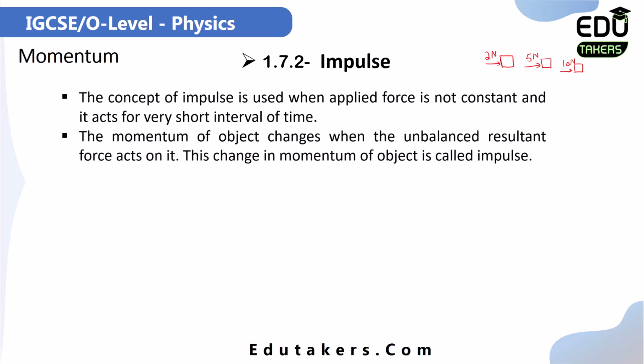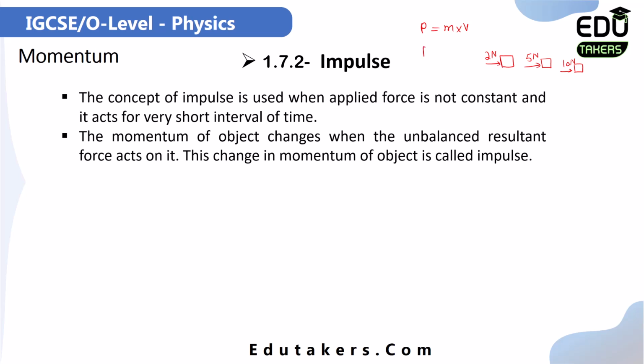The momentum of the object changes when an unbalanced resultant force acts on it. This is because momentum is the product of mass and velocity of the body. When the body accelerates or decelerates, it means that acceleration is produced in the body.